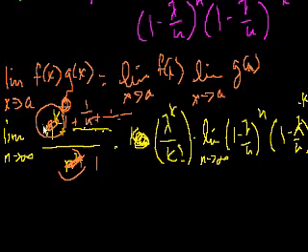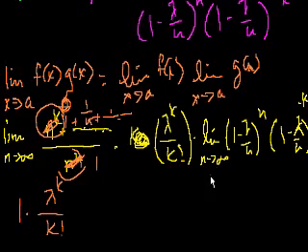But either way, you have the same degree in the top and the bottom, and their coefficients are the same. So the limit as n approaches infinity of this is 1, which is a nice simplification. So you end up with 1 times lambda to the k over k factorial.